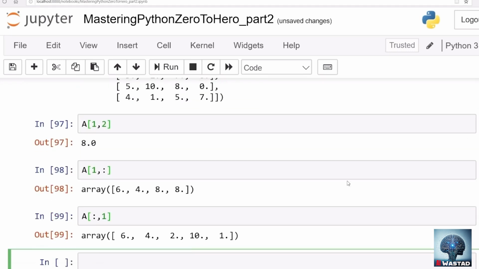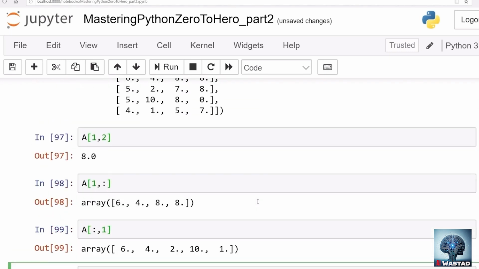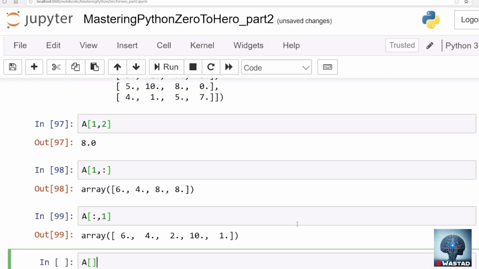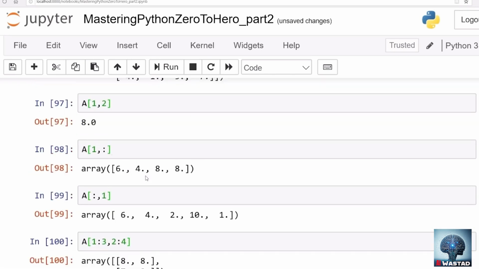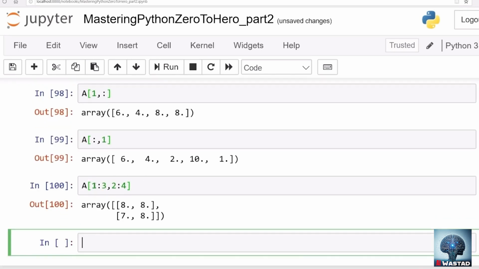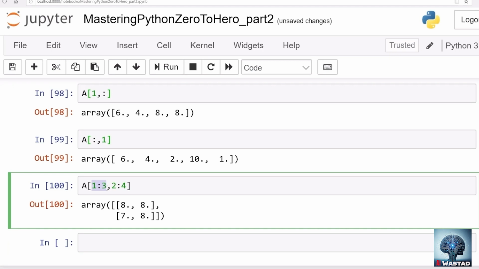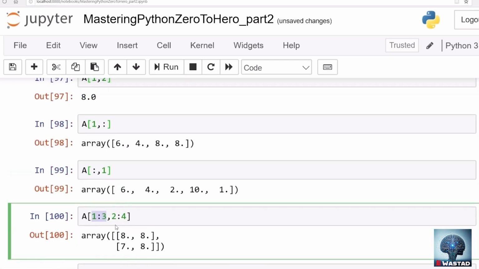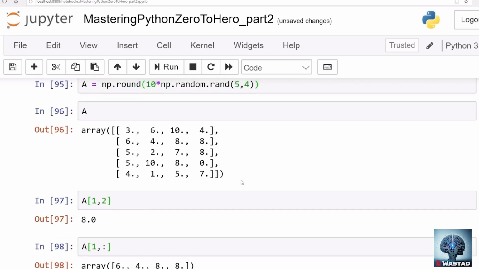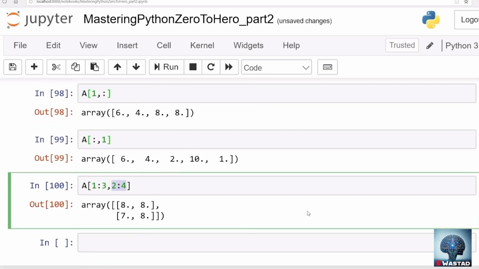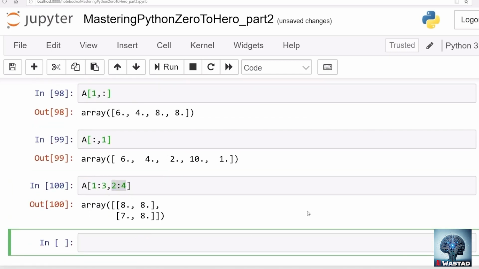Further, you can, for example, access a submatrix. Let's say you want row number 1 to row number 3, not including 3. And then of these rows, you want column number 2 to column number 4, let's say. If you do that, you access the whole submatrix. First, it picks row number 2 and row number 3, because row number 2 starts from index 1. And then of those rows, it picks these columns, and you get the submatrix inside. You can do a lot of processing on these matrices.